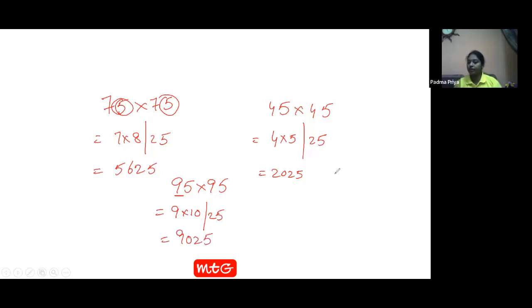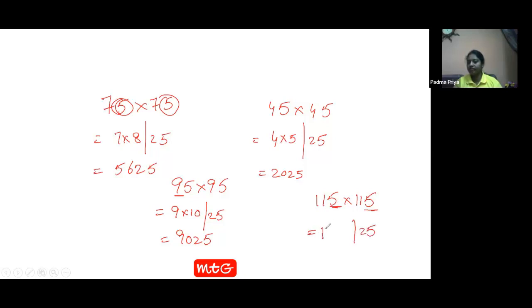You can apply it for bigger numbers also. See here, I'll show you one more example. The number should end in 5. So only 5 is separated. So the right part will always be 25.